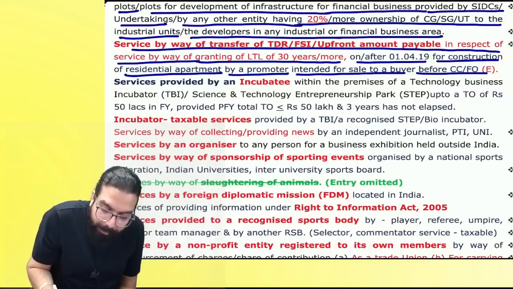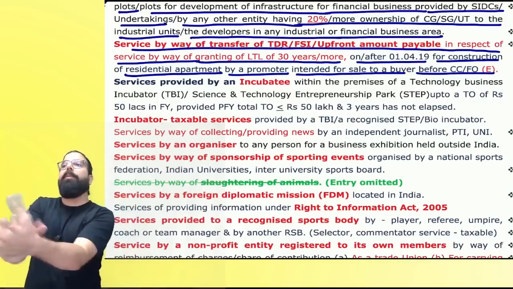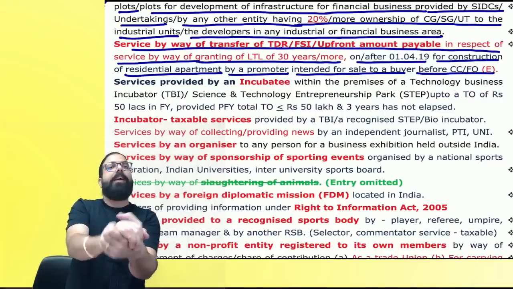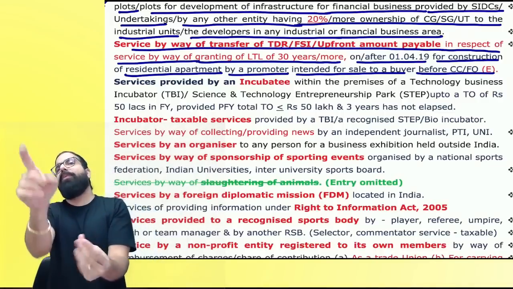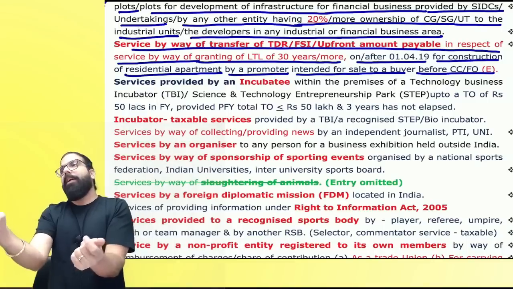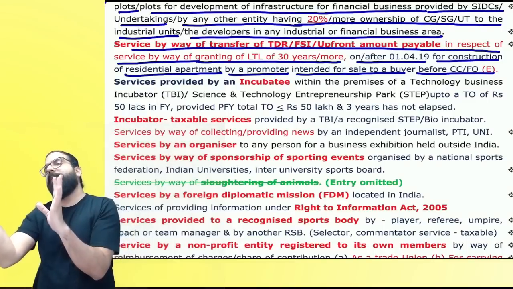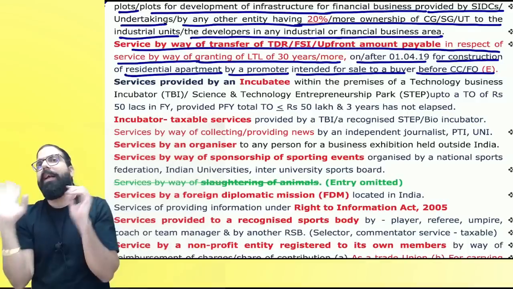Intended for sale before completion certificate. Now tell me one thing, if all the residential flats you are going to sell before completion certificate or first occupancy, will you charge GST? Yes, and hence GST on development rights, etc. will be exempted. Can I go ahead, everyone?